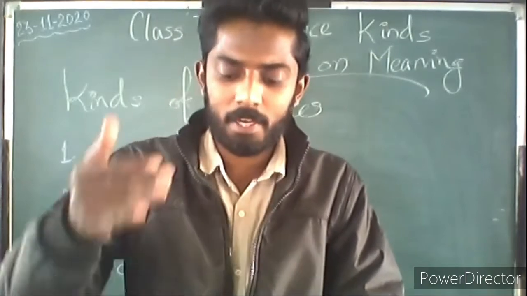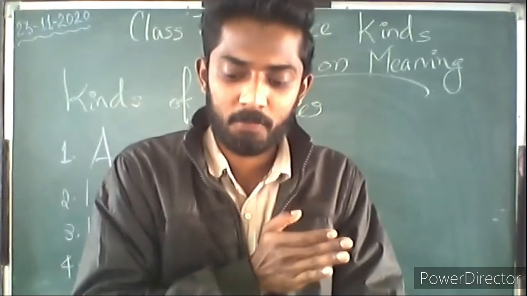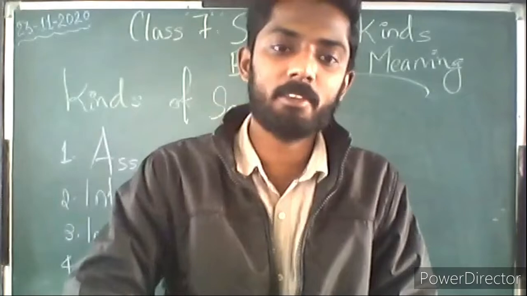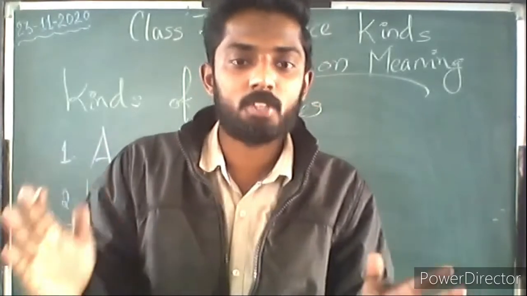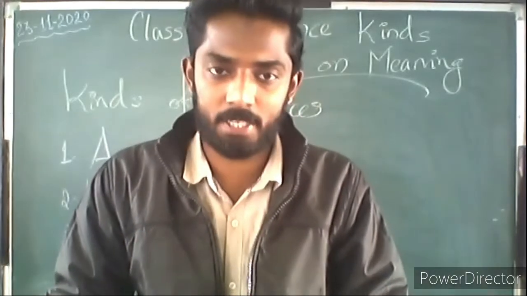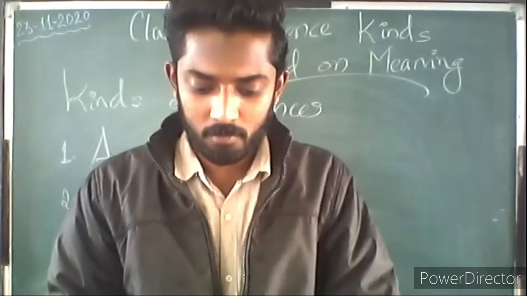So the interrogative sentence is changed into an assertive sentence. What happens there? The question form which was there in the interrogative sentence is changed to a natural sentence structure form. That is, it became an assertive sentence. So that is what happens in a transformation.